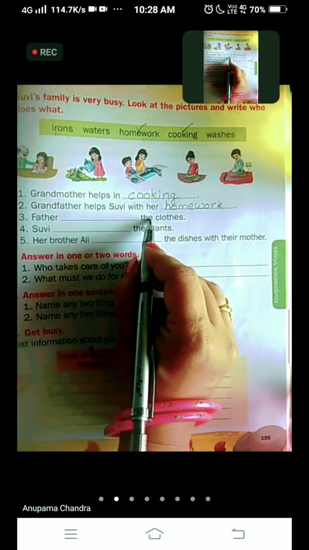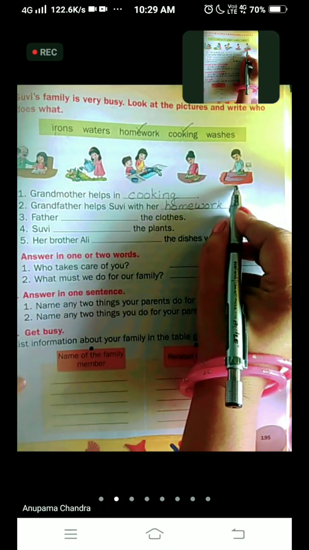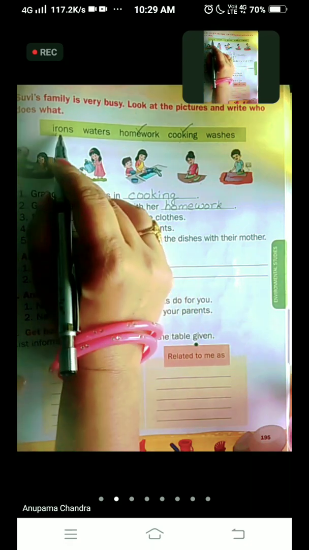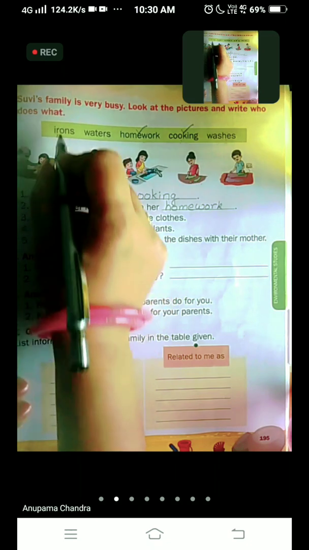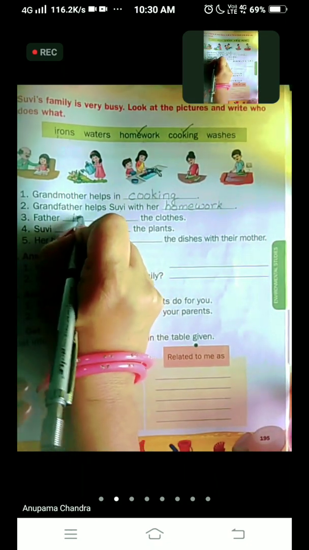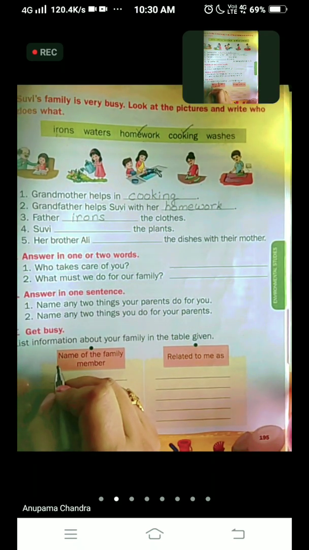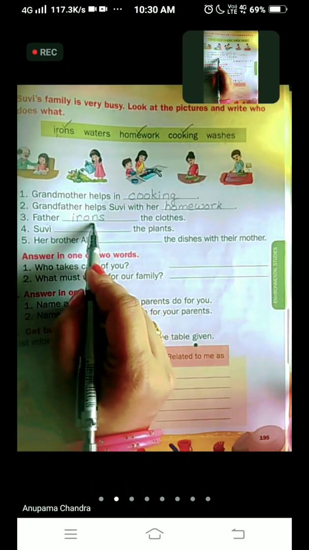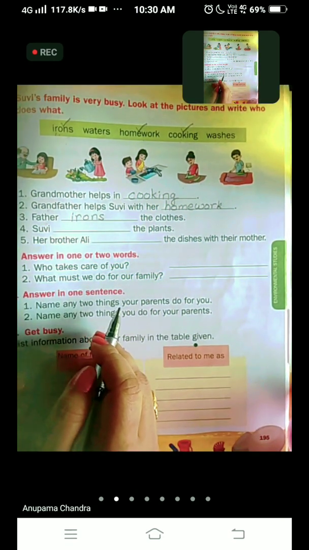Father dash the clothes. Now where is the father in the picture? In the last picture, father is doing something. What is the father doing? That is the correct answer. We have to write here. Irons, waters, washes. The correct answer is irons. I-R-O-N-S, irons. Right, everyone? Then we are going to tick the option irons. Father irons the clothes. Can you see in the picture? Now we come to the fourth one.